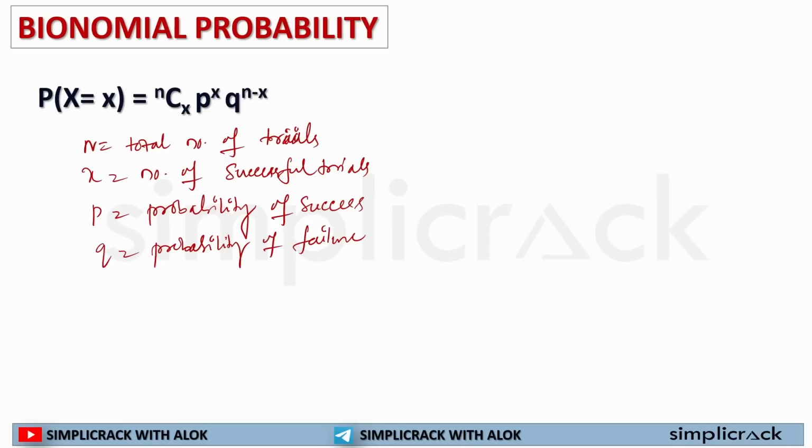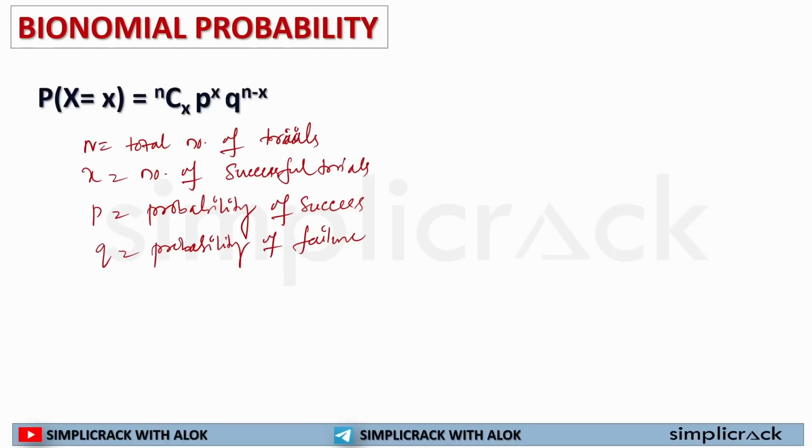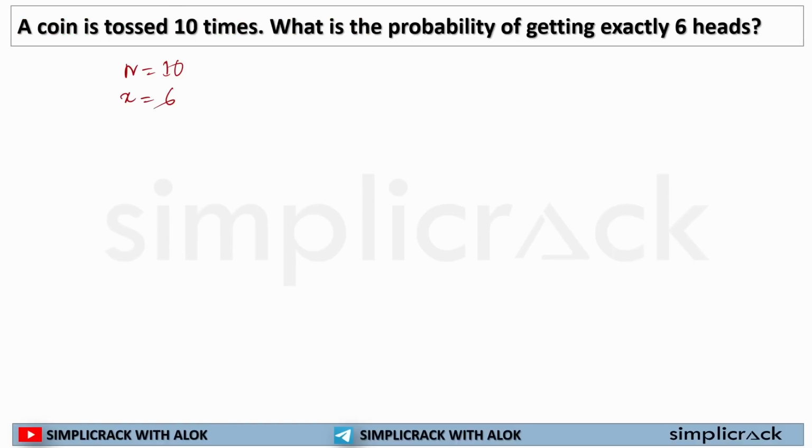I will help you understand this while solving a question. Now see, a coin is tossed 10 times. How many times was the coin tossed? N is equal to 10 times. What is the probability of getting exactly 6 heads? So here x is equal to 6. N is what? Total number of trials. Getting 6 heads, so the success is 6 times.